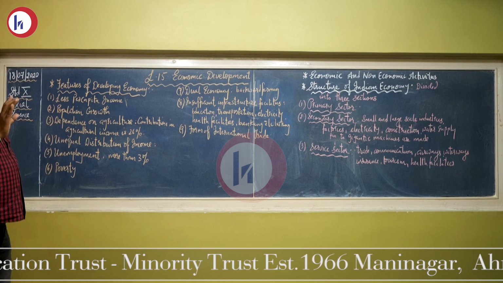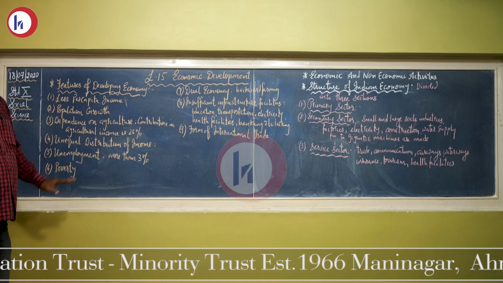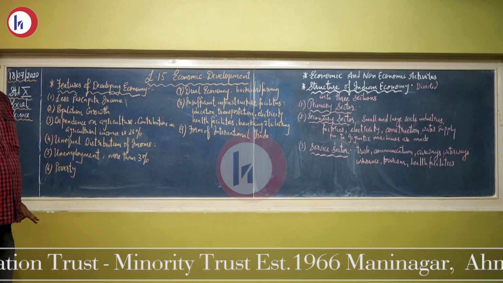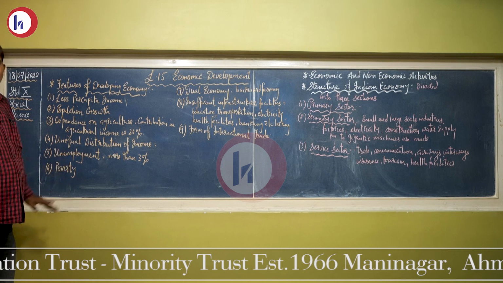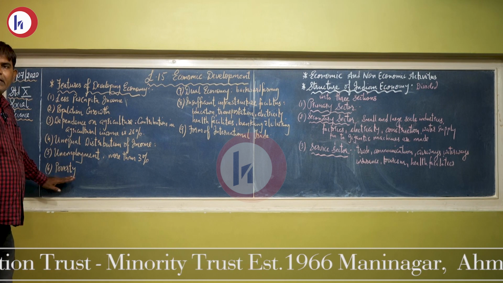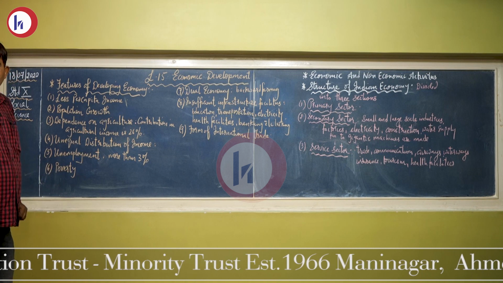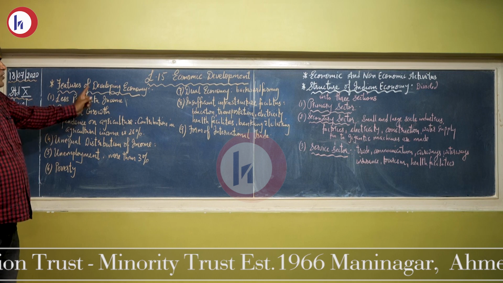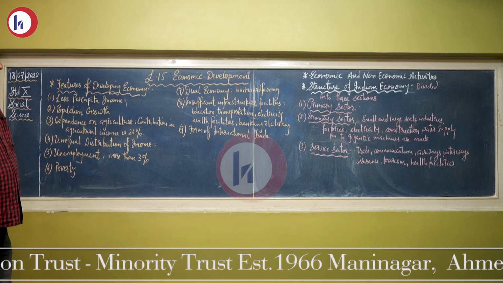And hence, these people are termed as poor people. With the rise in population and increase in unemployment, we can see that poverty increases in the country. So we can say that poverty is the main feature of a developing economy.